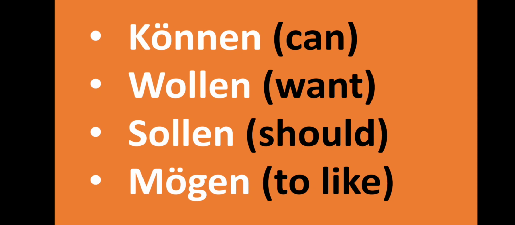Now remember the modal verbs we have done. Firstly, können. Repeat after me. Können, can. Wollen means want. Sollen means should. Mögen is to like. And there is an exception with mögen, that we have to use it only with nouns. And in the noun we have one more exception, that we have to use it with a noun but without an article.